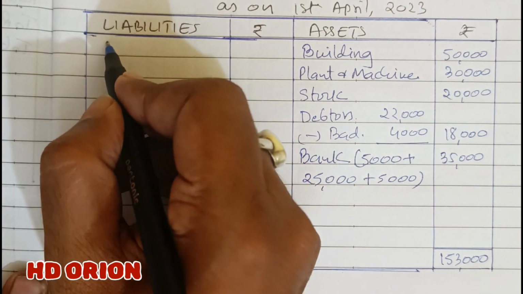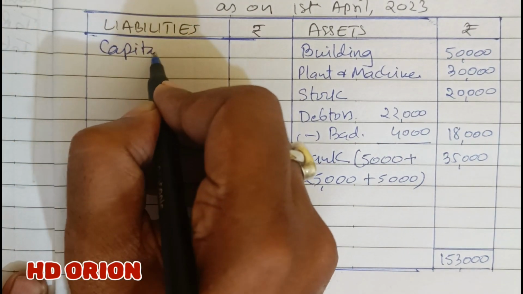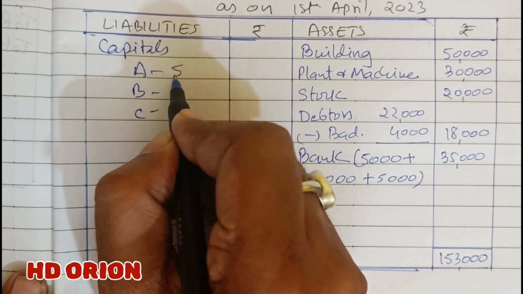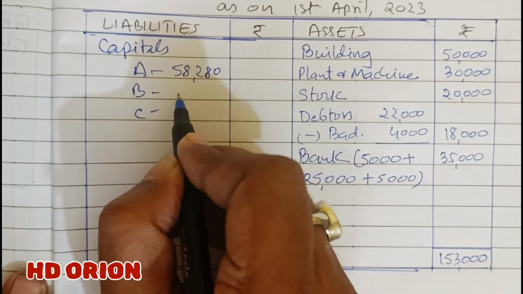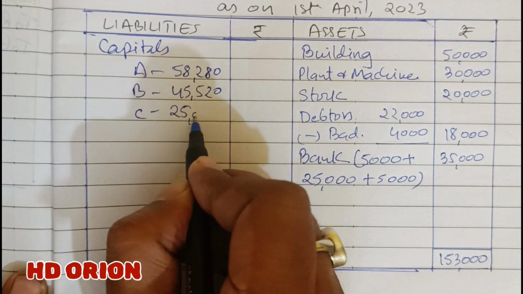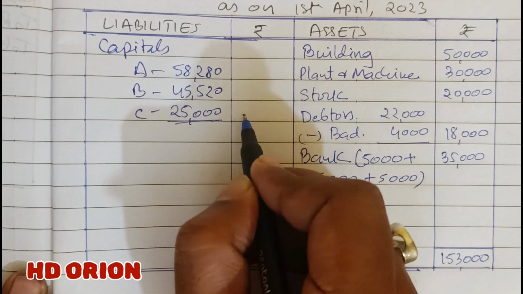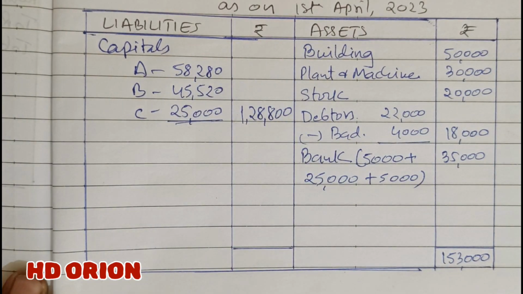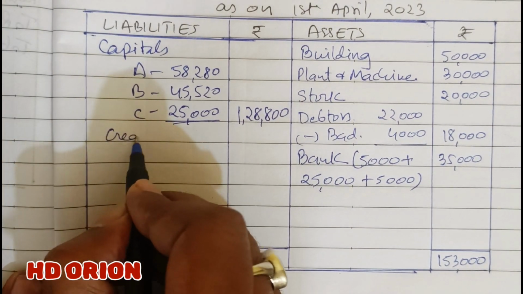Now to the liability side, capitals. Capitals of partners A, B and C. So 58,280, 45,520 and 25,000 rupees. Grand total is 1,28,800. Then creditors.